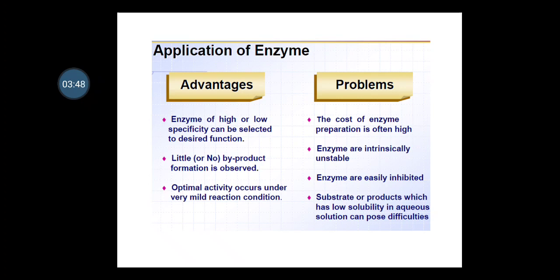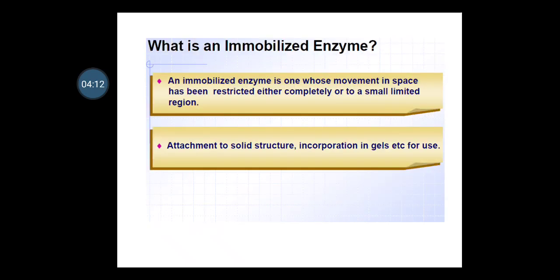By looking at these challenges or problems, enzyme technology has different challenges at the forefront, and to overcome them there are different solutions, such as immobilization of enzymes. So what actually is enzyme immobilization?